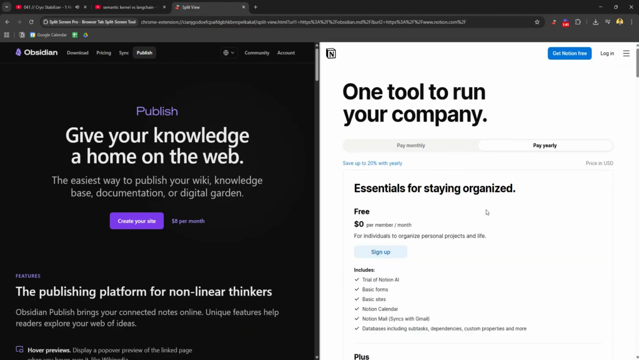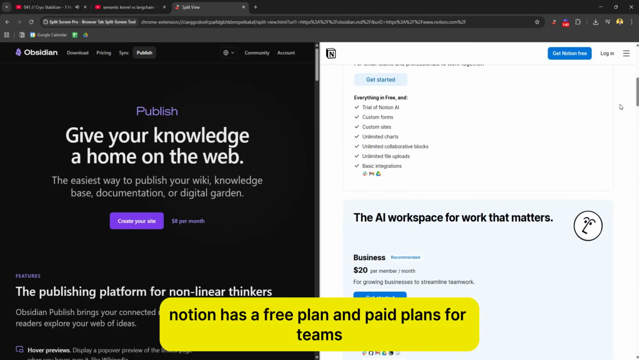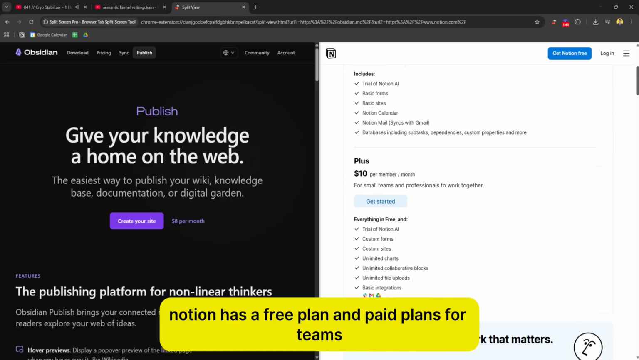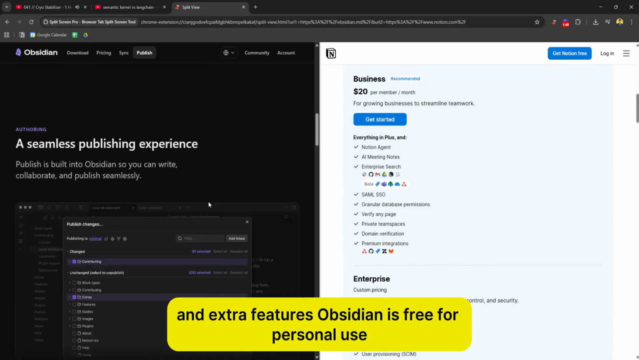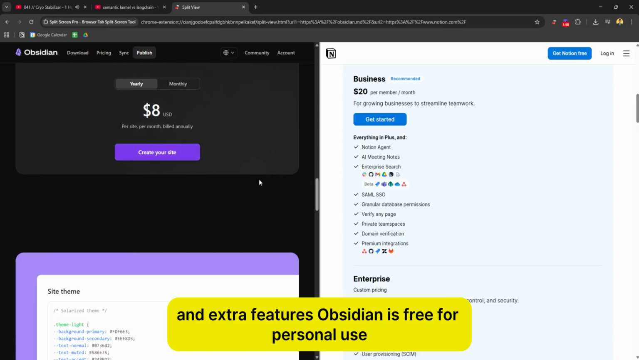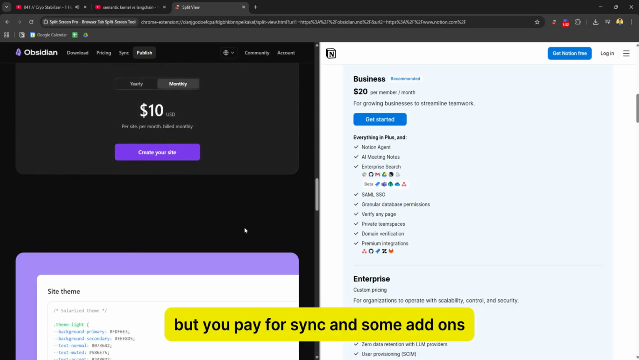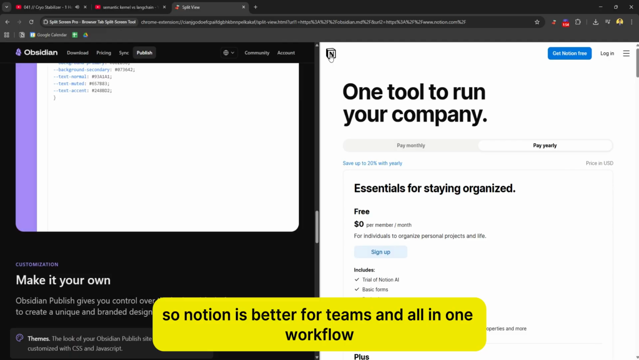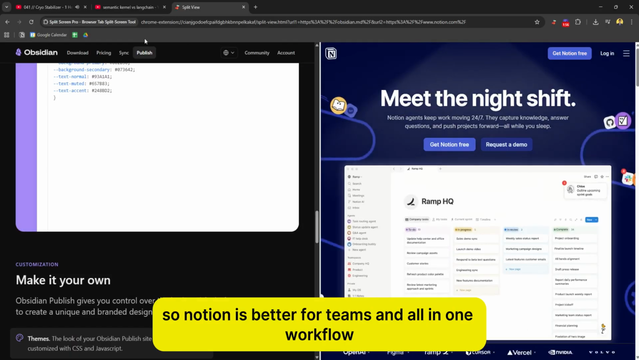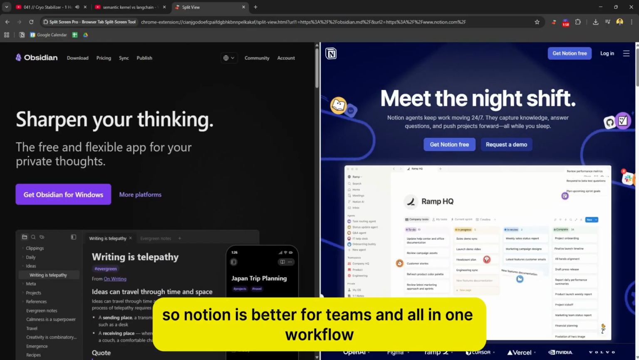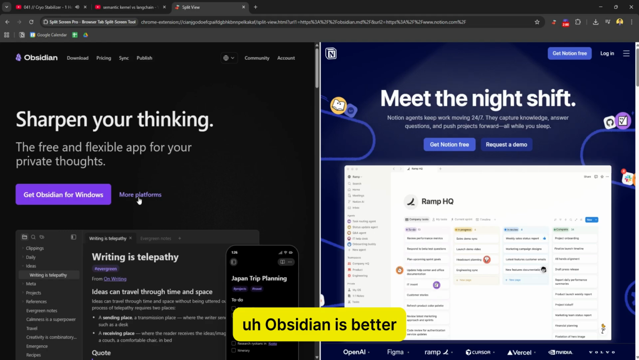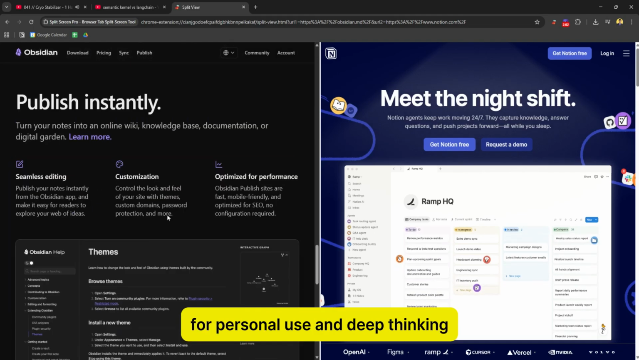Now, pricing. Notion has a free plan and paid plans for teams and extra features. Obsidian is free for personal use, but you pay for sync and some add ons. So, Notion is better for teams and all in one workflows. Obsidian is better for personal use and deep thinking.